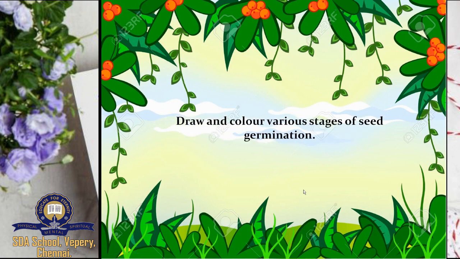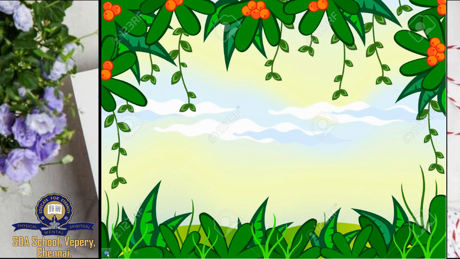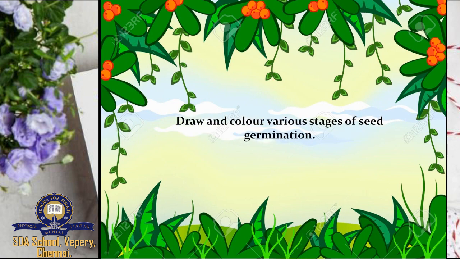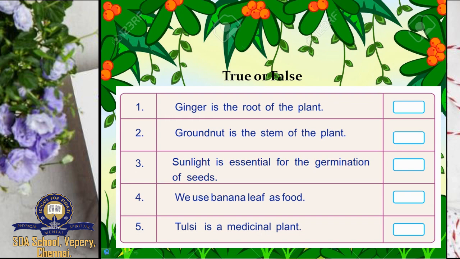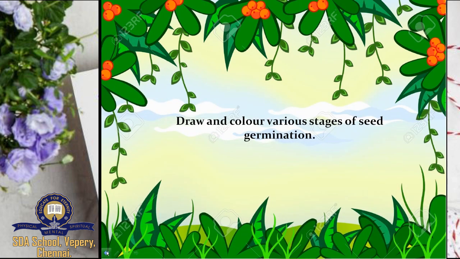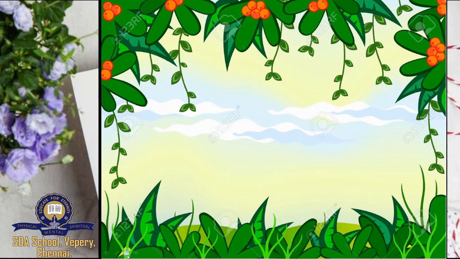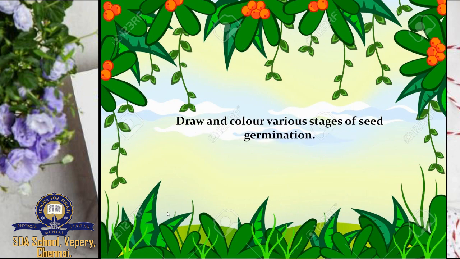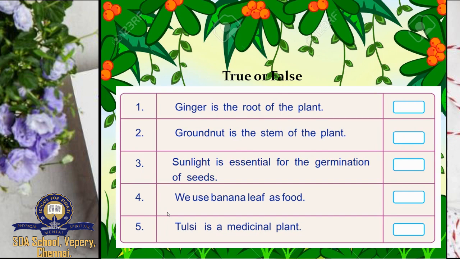So you have an activity. Take your rough notebook. Pause the video at the previous slide. Look at the diagram and draw the stages of seed germination. So you are going to draw the stages of seed germination. Okay, you have to color it also. Okay, next. So that's all with your classes.